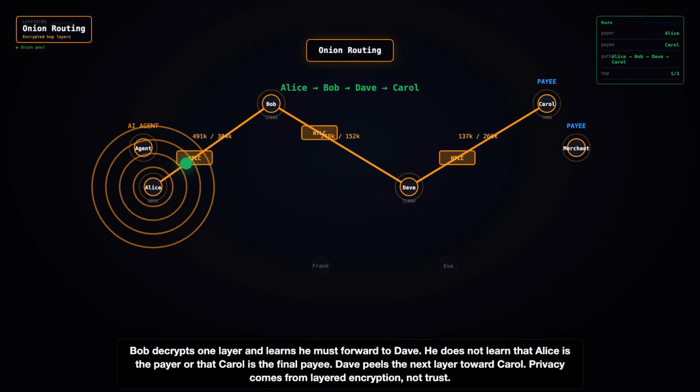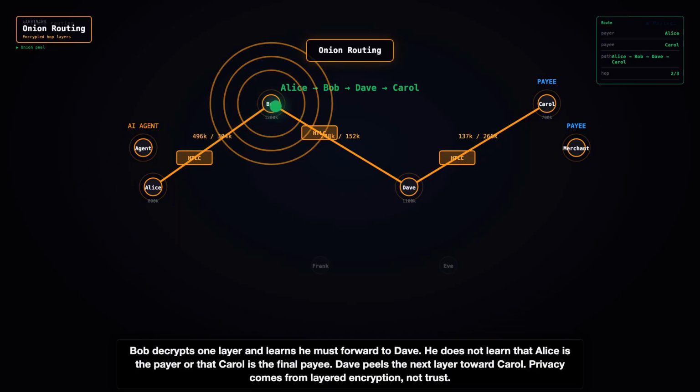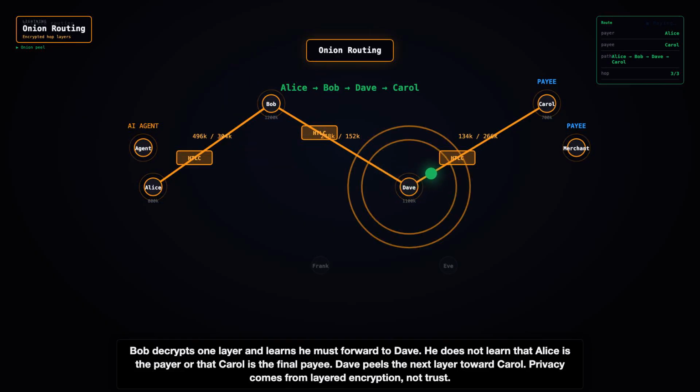Bob decrypts one layer and learns he must forward to Dave. He does not learn that Alice is the payer or that Carol is the final payee. Dave peels the next layer toward Carol. Privacy comes from layered encryption, not trust.